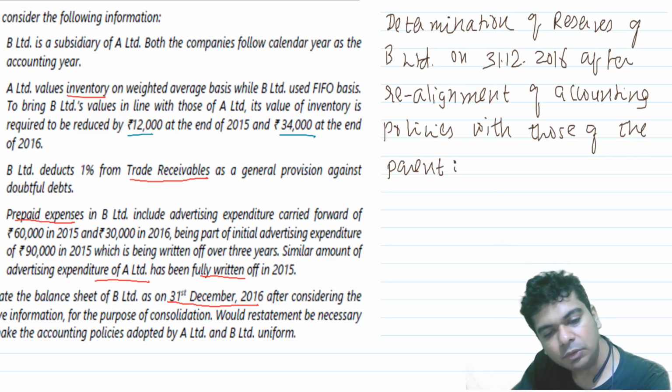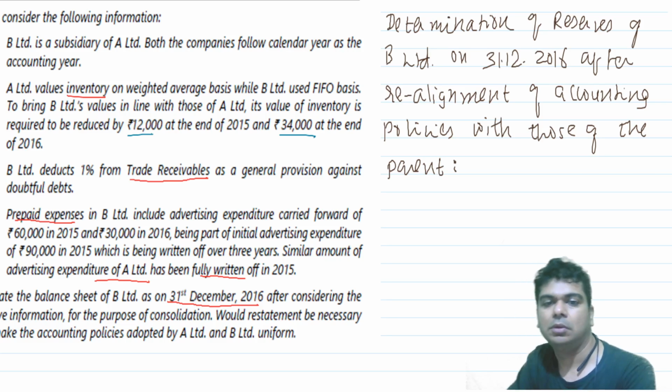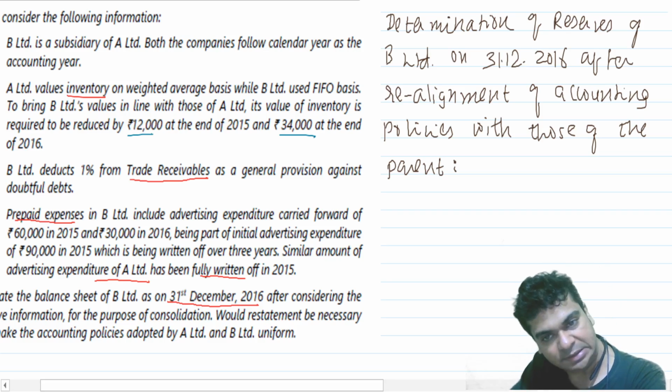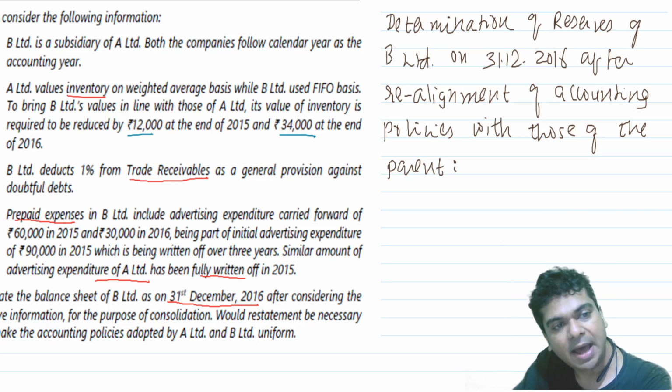Right, we are working out the reserves after the realignment of accounting policies with that of the parent.